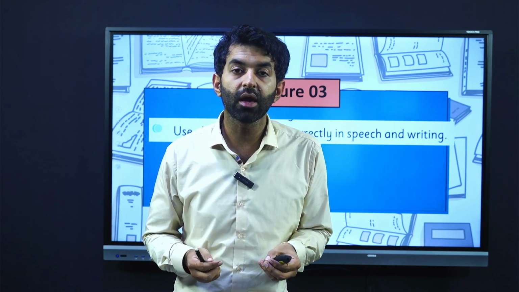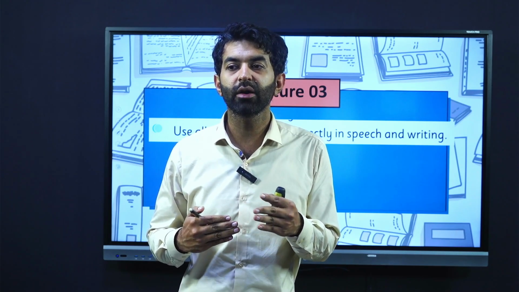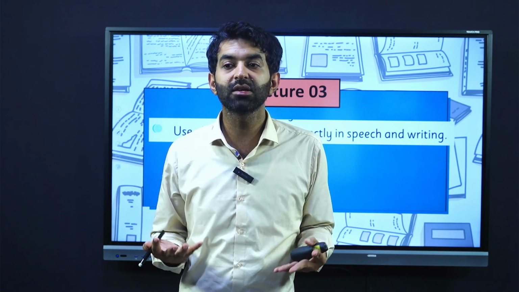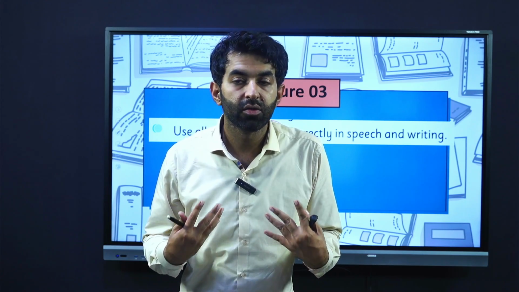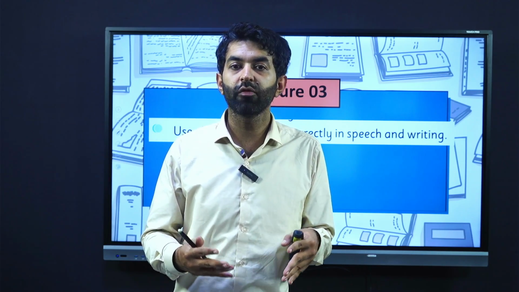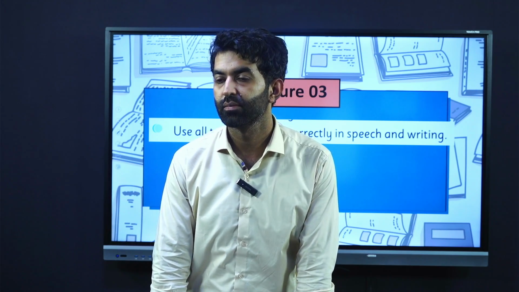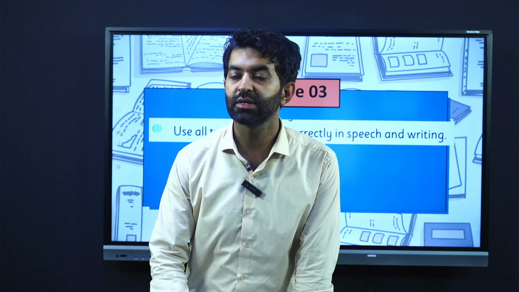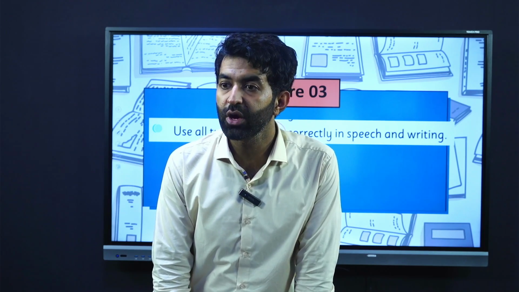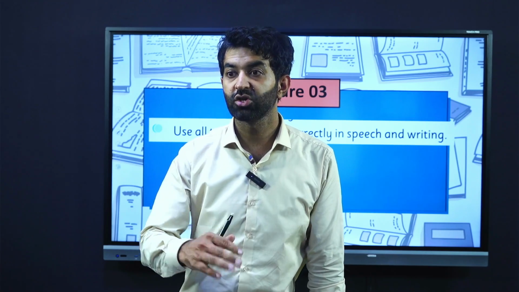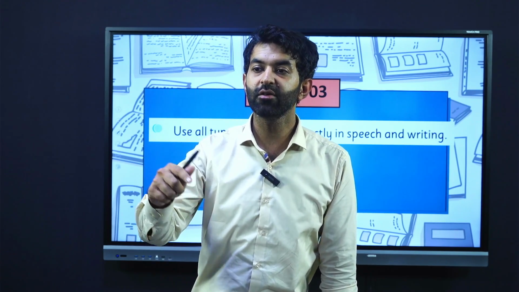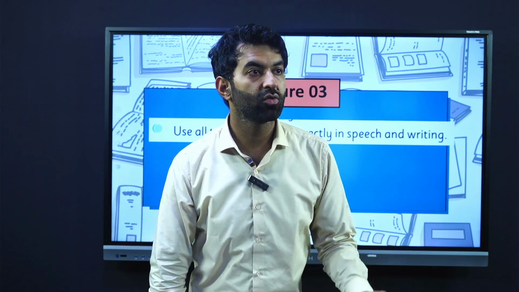और हम ये भी देखेंगे कि how can we make interrogative, सवालिया जुमले कैसे बनाएंगे. How can we make these sentences in the form of questions? How can we make them in the negative form? How can we make them in the negative interrogative form? जैसे we have a sentence, she was doing well. Was she doing well? Or we could say, was she not doing well? So it means interrogative, negative questions, and we will try to make them.